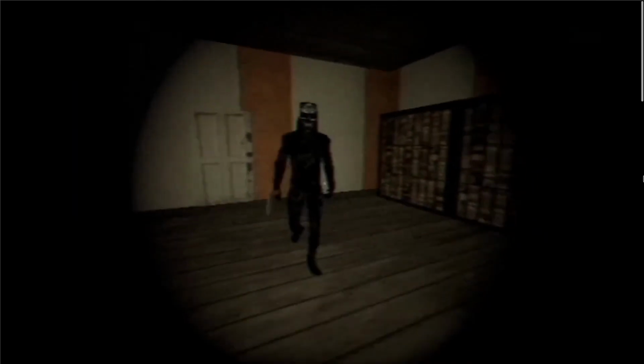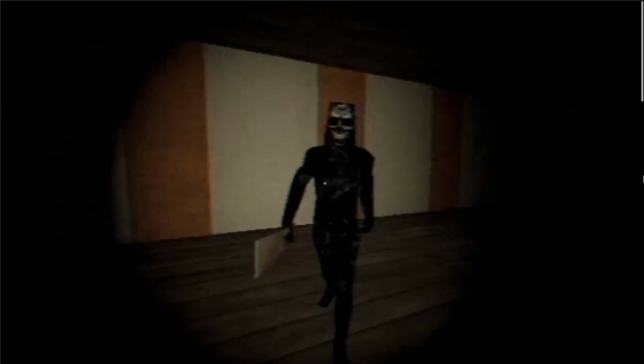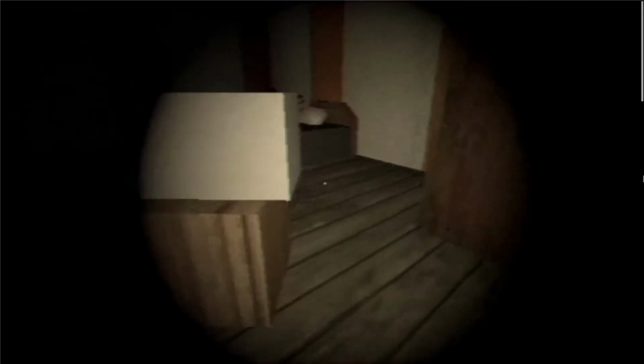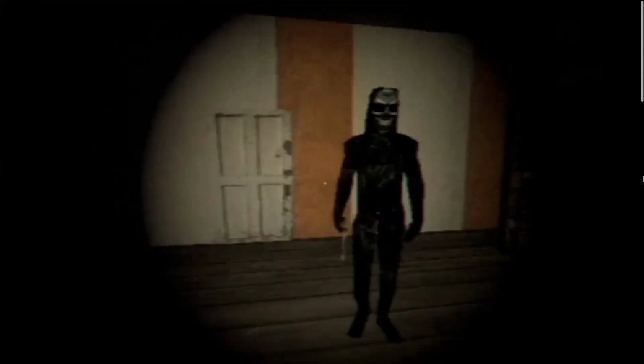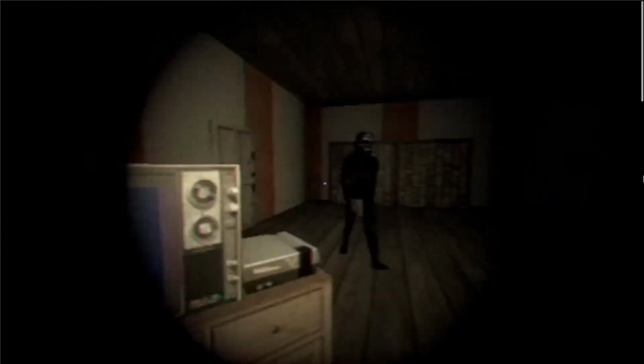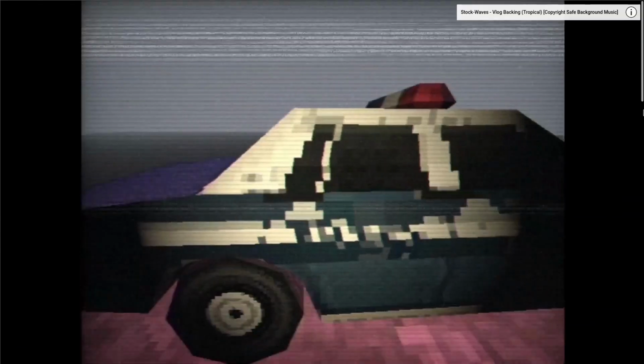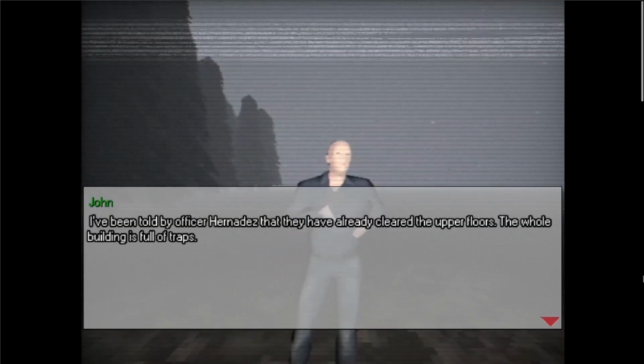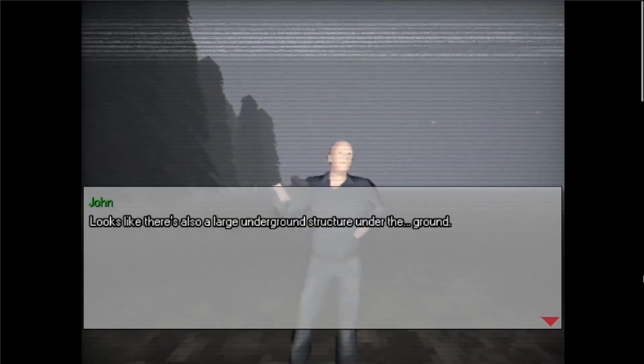The killer is a cultist. He kills people he considers sinners, and he also wants to get revenge on some guy named Dr. Hudson. Oh, and he also kills everyone who sees his face. The game starts with a police raid going on at the killer's house. John is our player character, he's a news reporter.